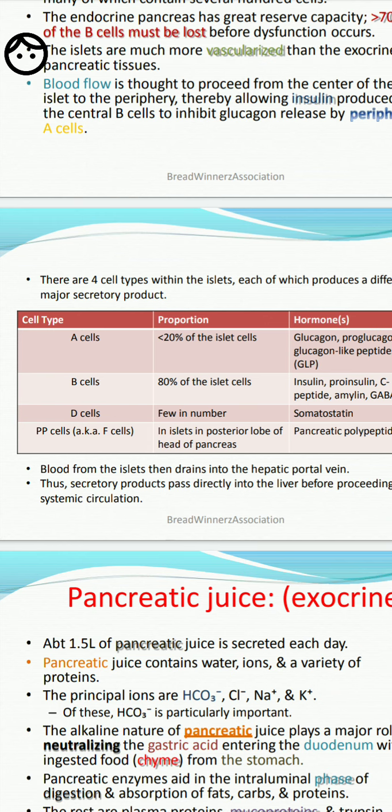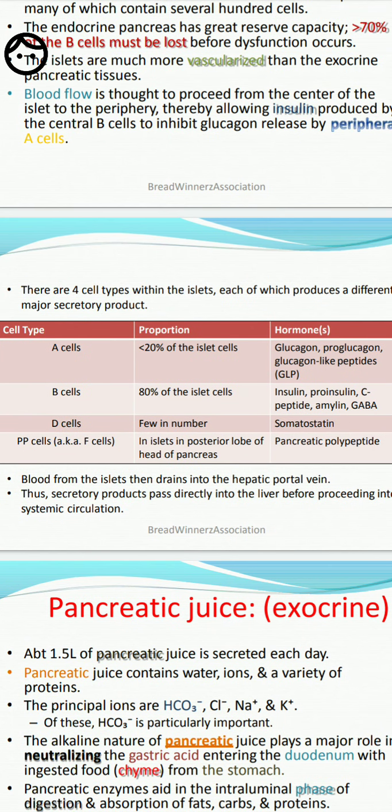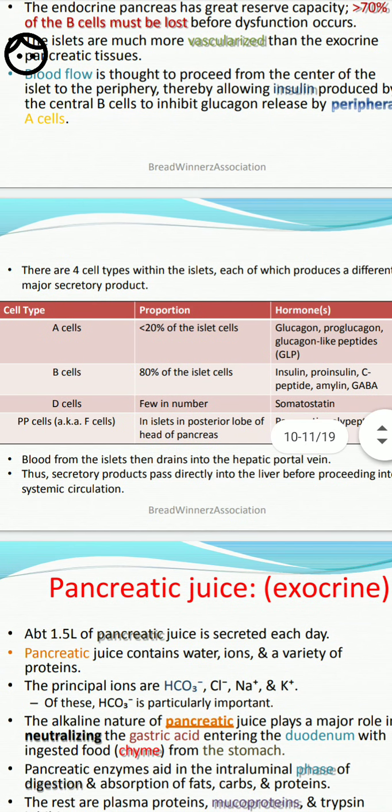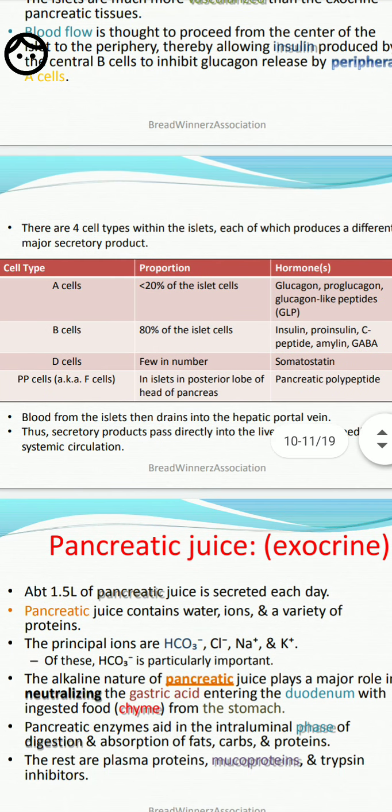The A cells are more than 20% of islet cells and secrete glucagon and glucagon-like peptides. B cells are 80% of the islet cells and secrete insulin, proinsulin, C peptides, amylin and GABA. These are the secretions of the B cells. And the D cells, a few in number, secrete somatostatin. And also the PP cells.